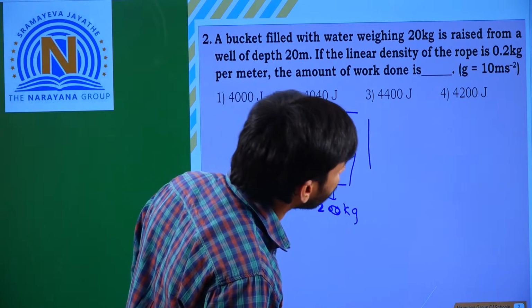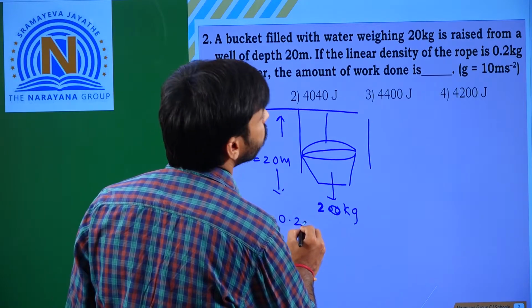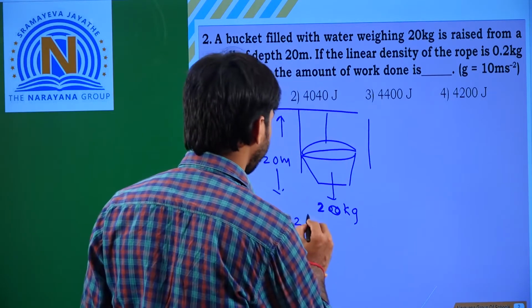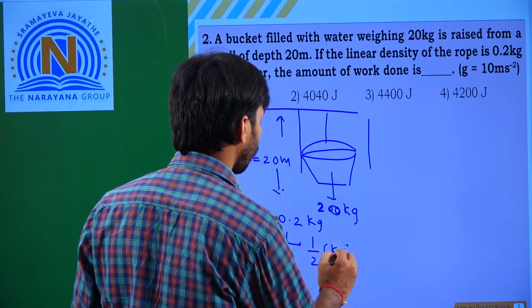The linear density of the rope, per meter, is 0.2 kg, that is 1/2 kg.